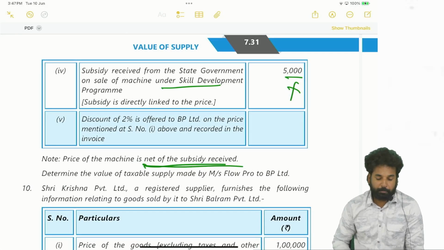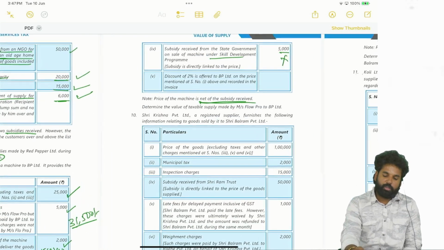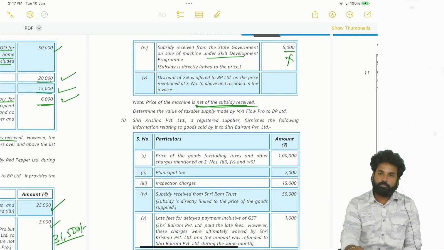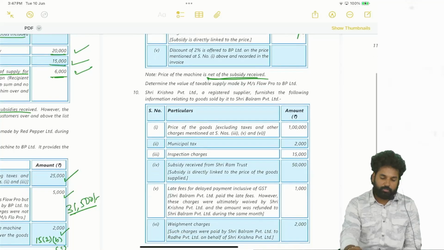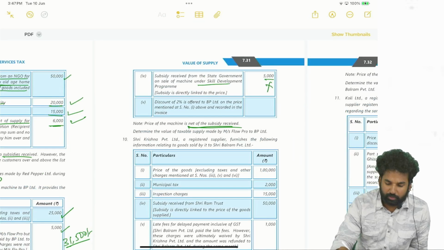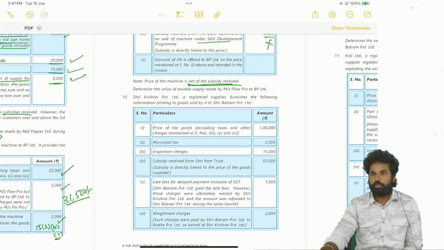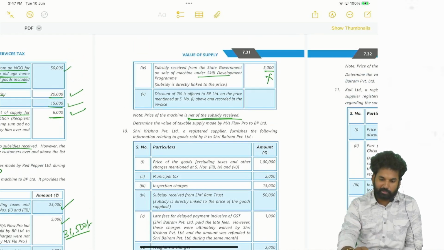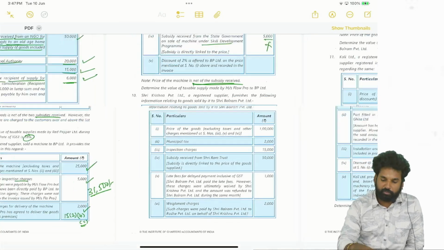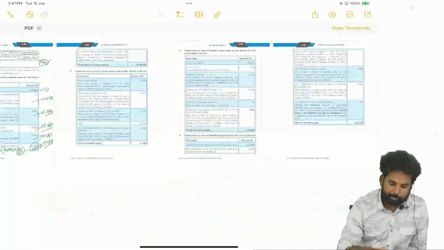Next, a discount of 2% is offered to BP Limited on the price mentioned at serial number 1. So 2% on what amount? 25,000. How much? 500. Right. So how much to be taken now? What is your answer? 25,000 plus 5,000 plus 2,000, that is 32,000, minus 500. 31,500 you are saying. Okay. Right. Question 9.